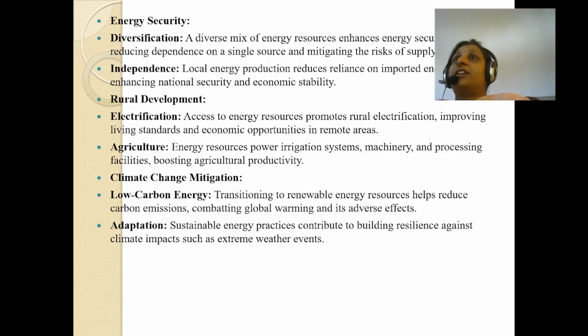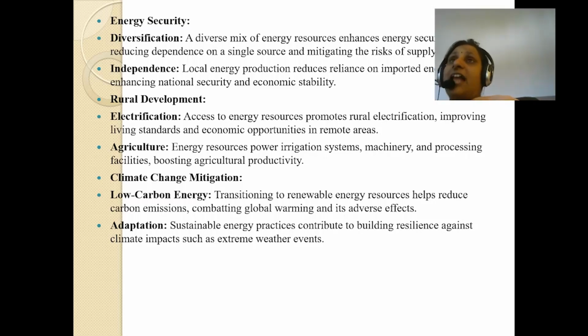The diverse mix of energy resources enhances energy security by reducing dependence on a single source and mitigating the risk of supply disruption. Yes, if we have a diverse mix of energy resources, means if you are seeing the car, we have electric cars, we have petrol, we have diesel, we have three options. Why is it so? Because if all the cars are petrol only, then only one energy source is needed, that is petrol. And if it is not made available, then everything will be disrupted. So we have an alternative, we can have our diesel car, can have an electric car. So if we have a problem, we can use anything.